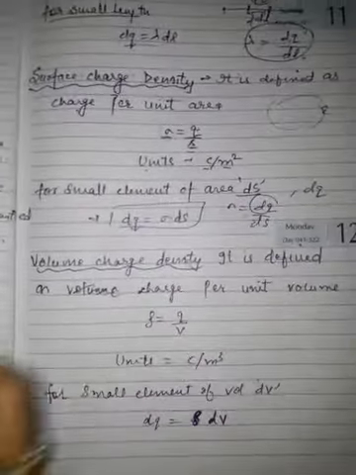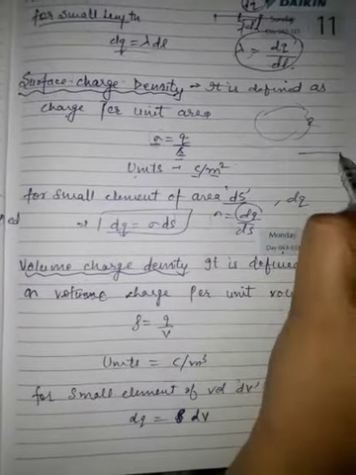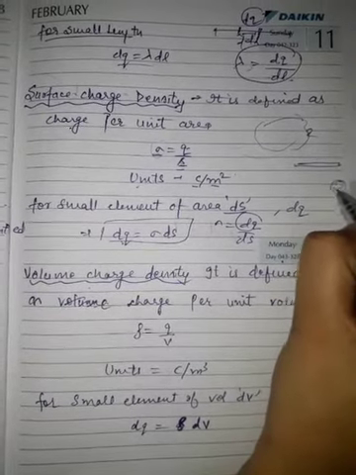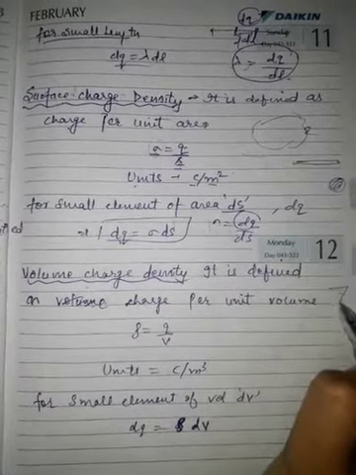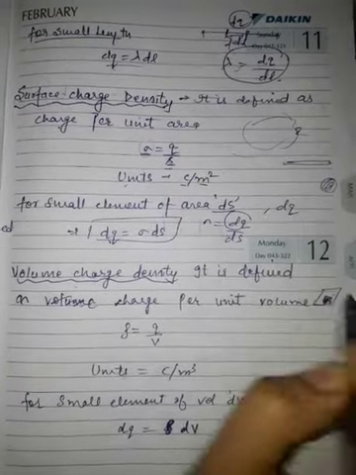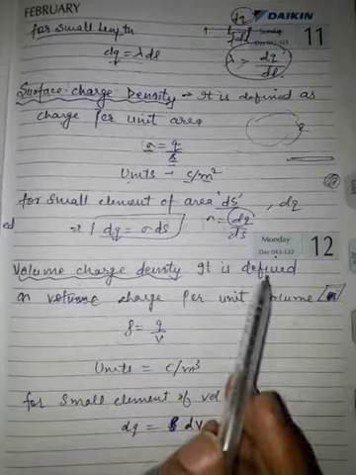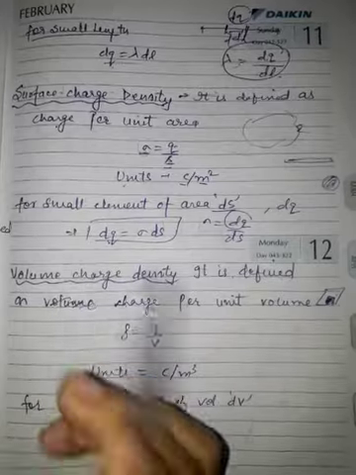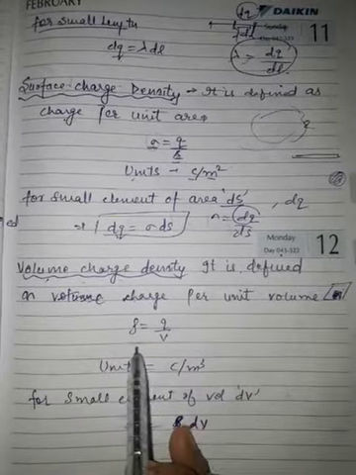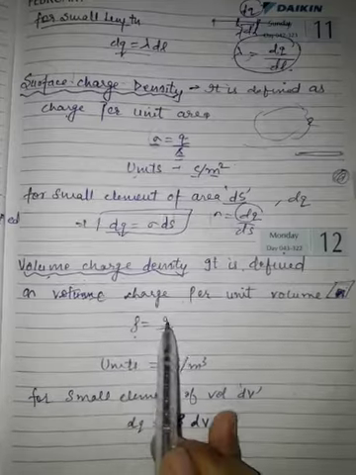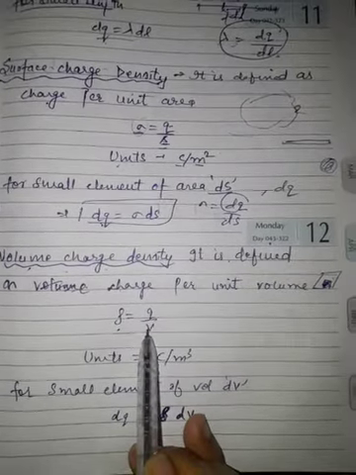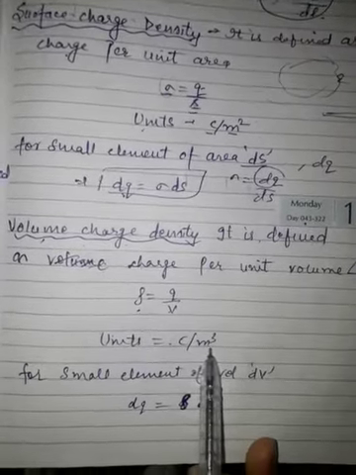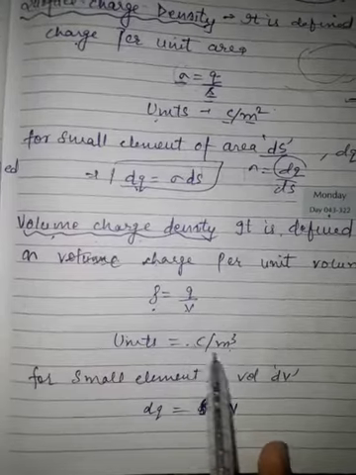Next is volume charge density. In the first case, charge was distributed over the length. In the second case, charge was distributed over the surface. In the third case, the charge is distributed over the volume. It is defined as charge divided by volume. Whatever charge is distributed over a unit volume is called volume charge density. It is represented by rho and it is charge upon volume. Units: charge is in coulomb and volume is in meter cube, so the units will be coulomb per meter cube.